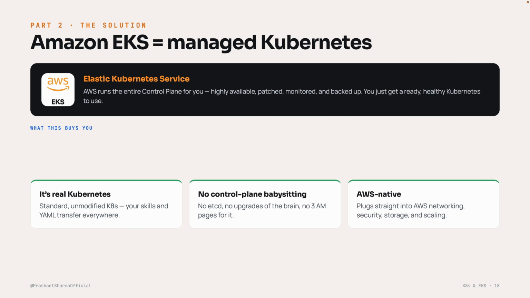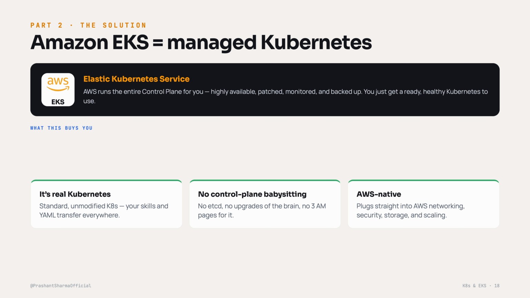So here is the deal EKS offers you. EKS stands for Elastic Kubernetes Service, and in one line it's managed Kubernetes. Now the word managed here is very important, right? AWS runs that entire control plane for you. They set it up, they make it highly available across data centers, they patch it, they monitor it, and they back it up. All that painful brain babysitting we just listed, gone. You just get a healthy, ready to use Kubernetes, and this is what I meant by managed Kubernetes.